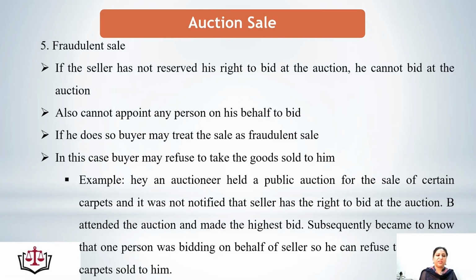Next point in this is a fraudulent sale. If the seller has not reserved his right to bid at the auction, he cannot bid at the auction. Means before giving the bid in an auction sale, the seller has to reserve his right to bid at the auction, and he can also appoint any person for this right. And if he does so, the buyer may treat the sale as a fraudulent sale.